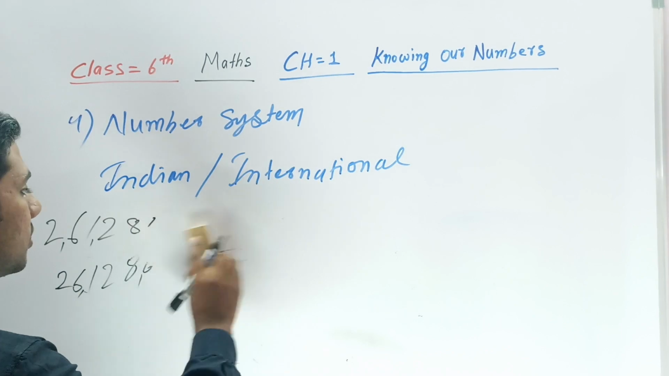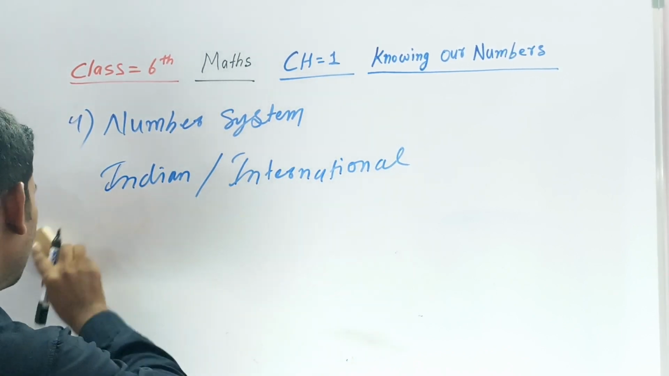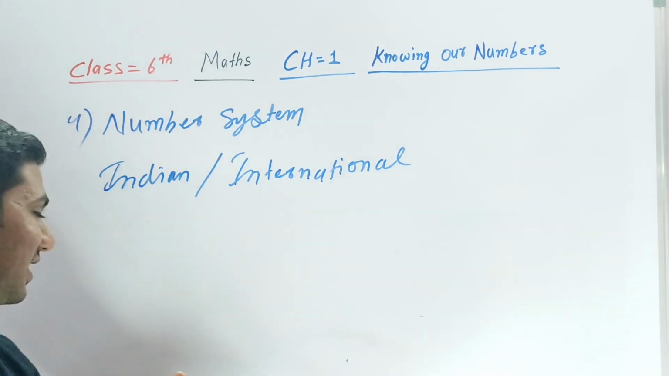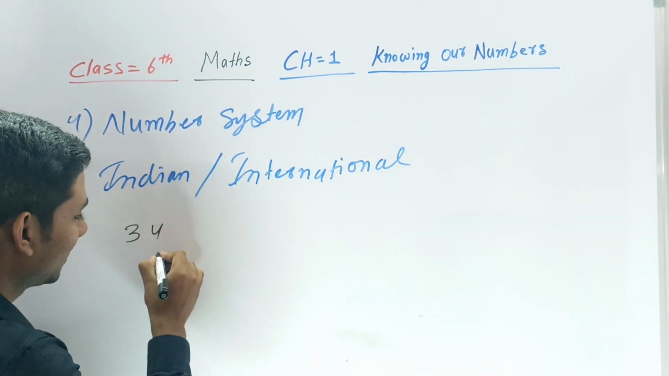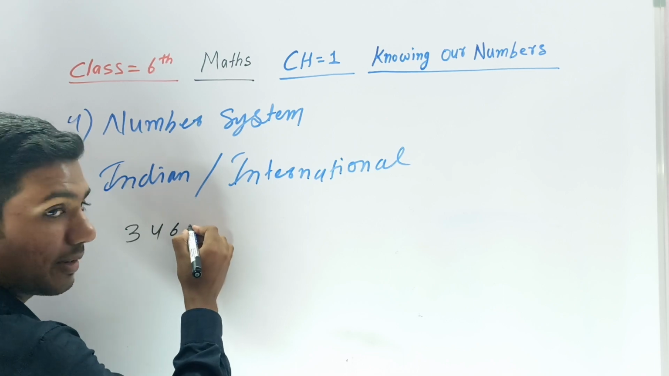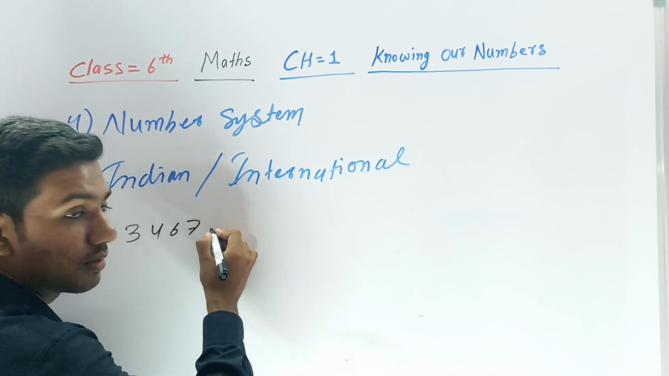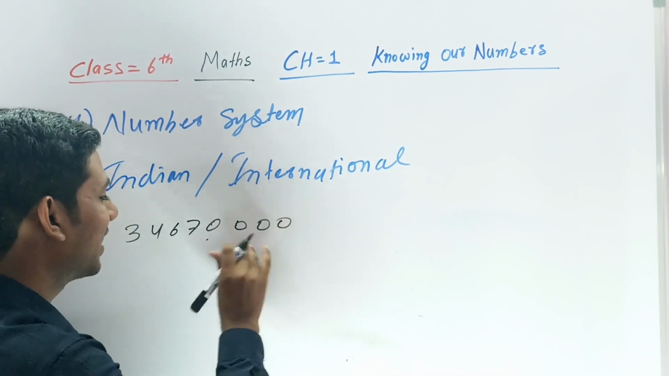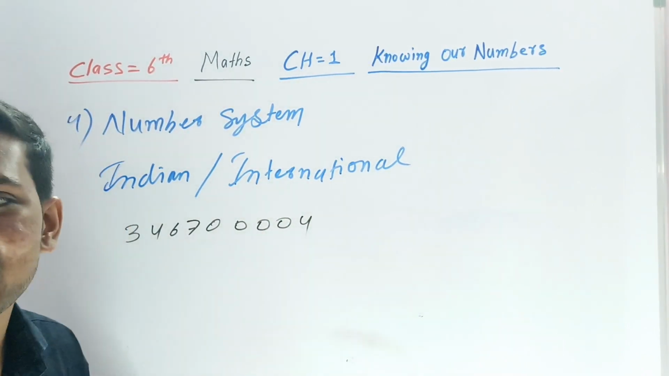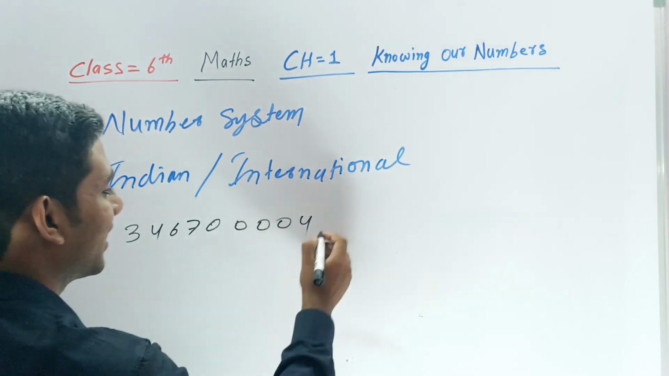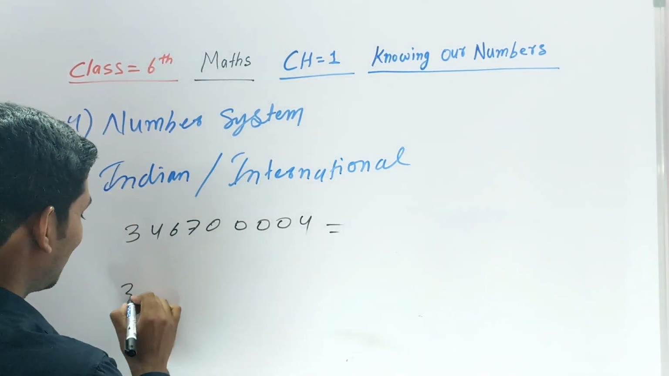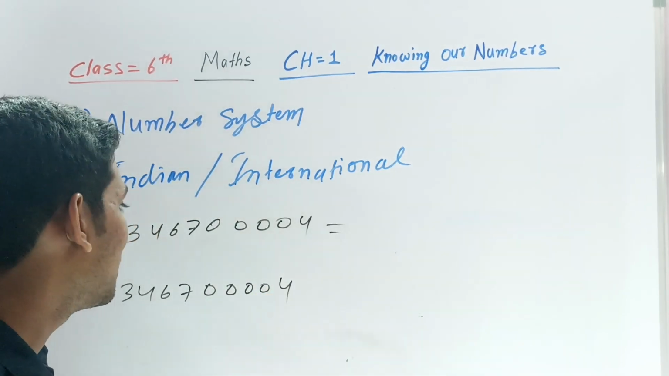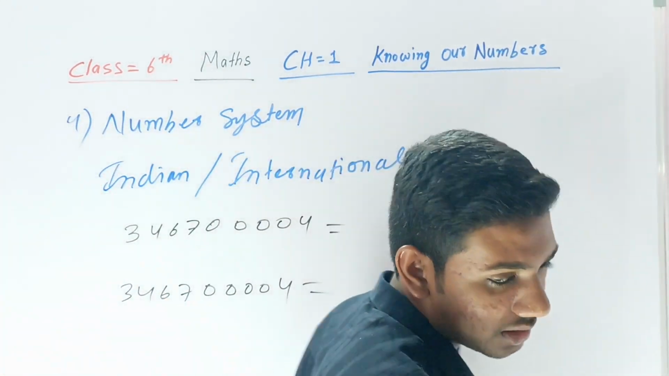Let's take another example. Let's take the number 367000004.